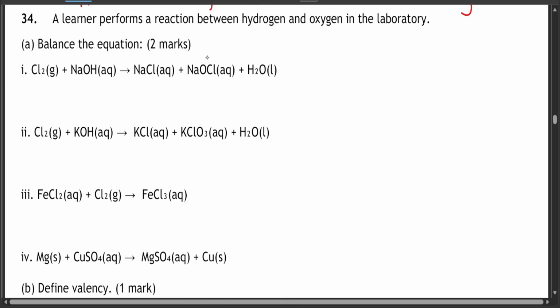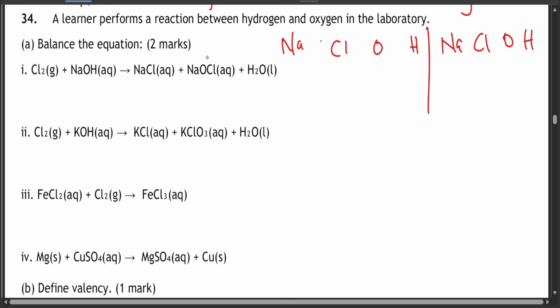Now we have sodium, chlorine, oxygen, and hydrogen on the reactant side. And on the product side is also sodium, chlorine, oxygen, and hydrogen.